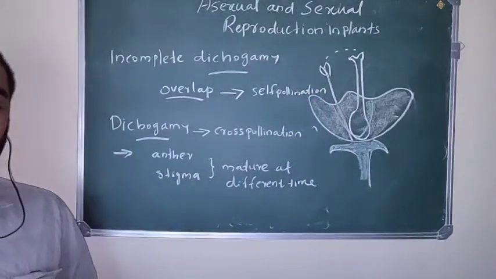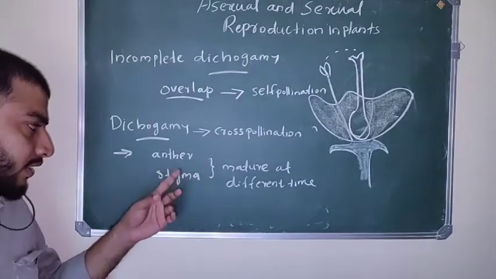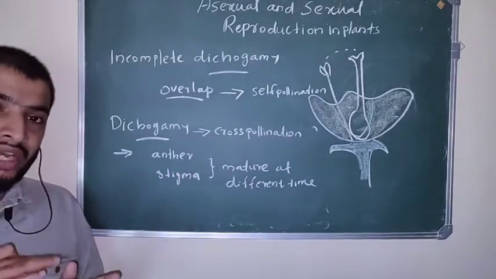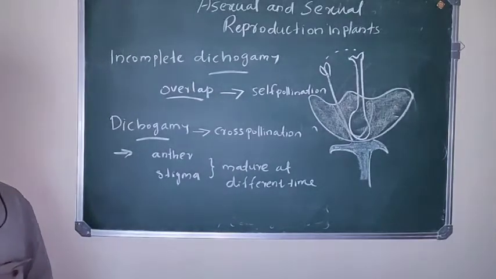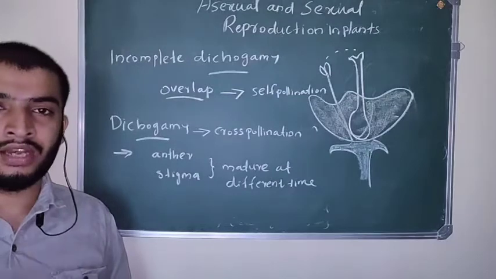So incomplete dichogamy means the maturation time of anther and stigma may overlap, which favors self-pollination. That is called incomplete dichogamy, and it is rare.